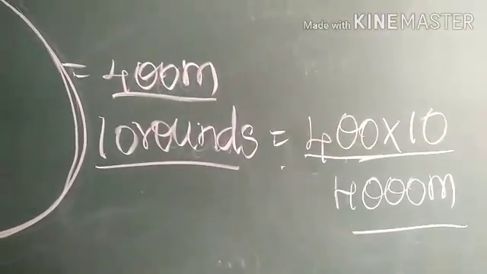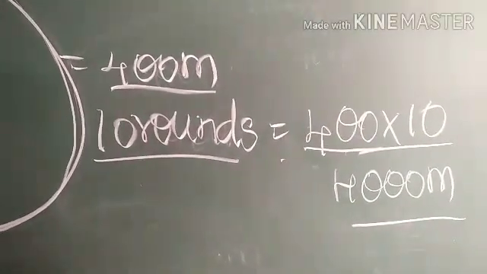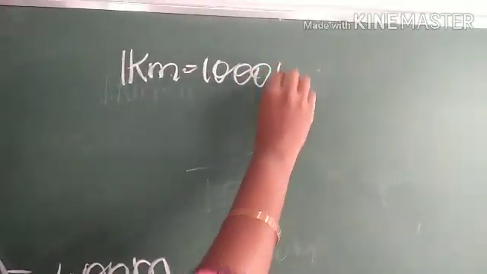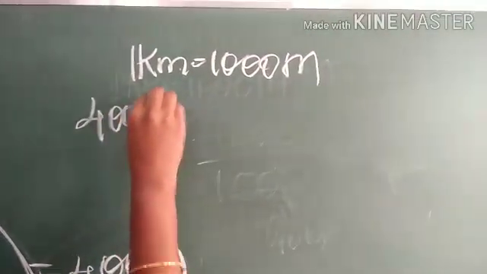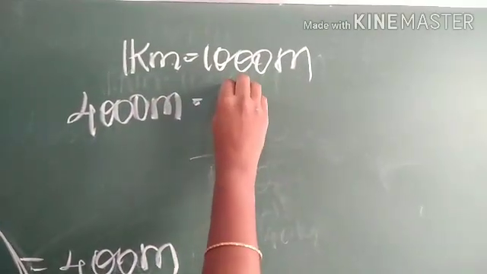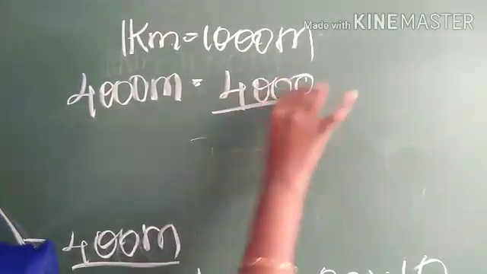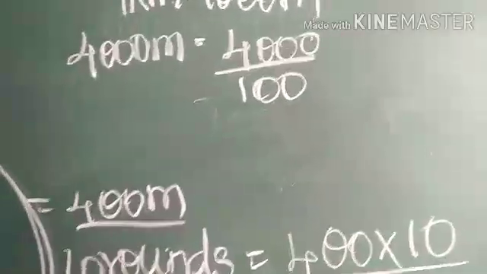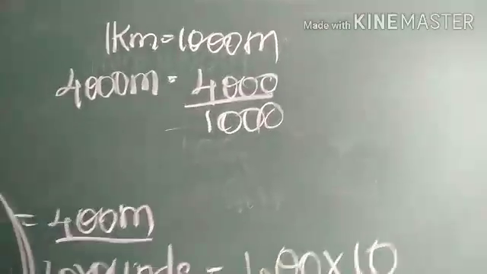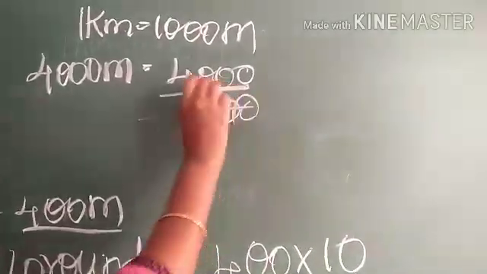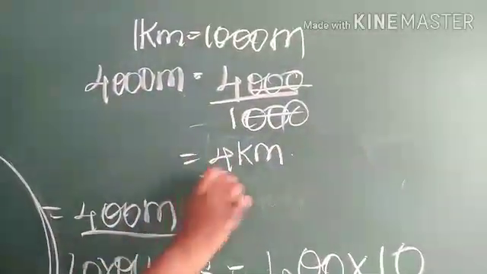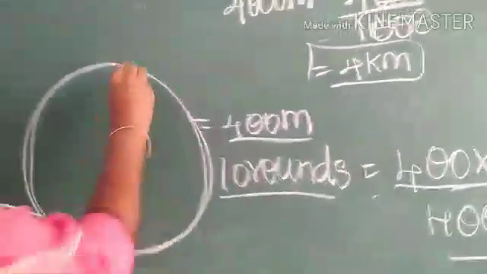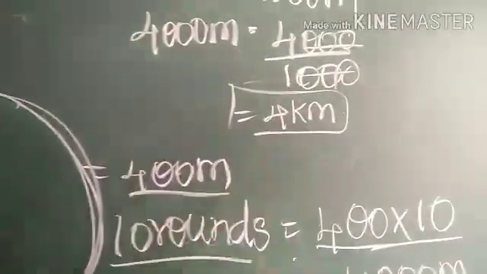Now we have to convert this 4000 meters to kilometers. 1 kilometer equals 1000 meters, right? Then what is 4000 meters? So 4000 divided by 1000. For converting meters to kilometers, divide by 1000. So 3 zeros cancel. So 4 kilometers. So 4000 meters equals 4 kilometers. So 10 rounds of stadium equal to 4 kilometers.